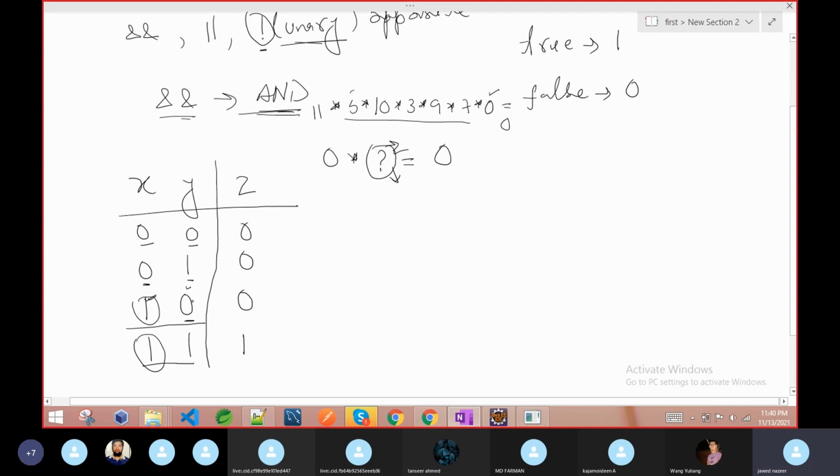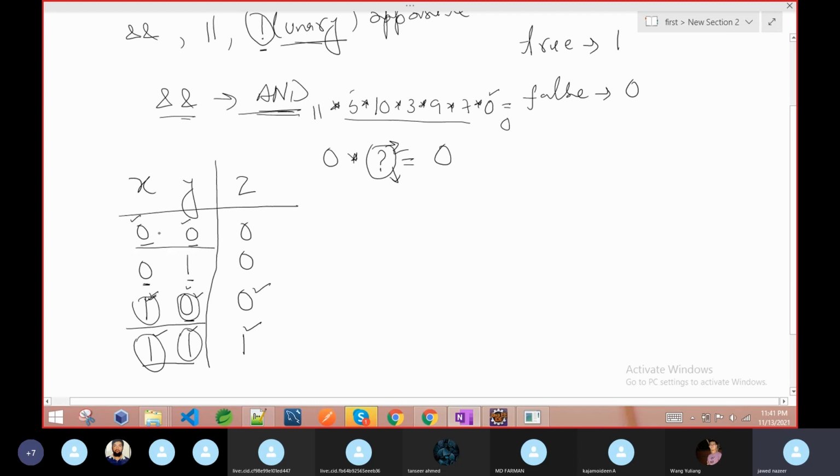If the condition is true, and if it is false, the result is false. If the first condition is true, then the result is true. So in an AND operation, if the first condition is true, then the result depends on the second condition. But if the first condition is false, there is no need to check the second one.